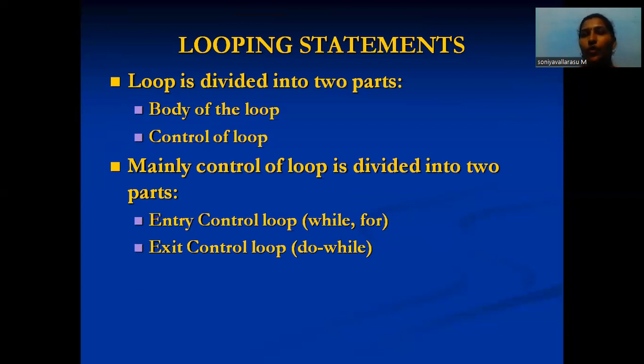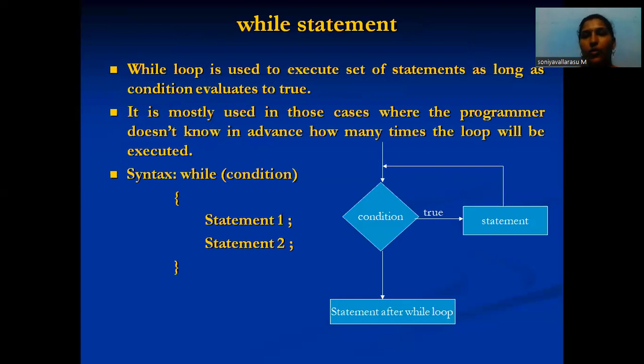The control of the loop is divided into two types: entry control loops, which are while and for loops, and exit control loops, which is the do while loop. We will see them one by one.